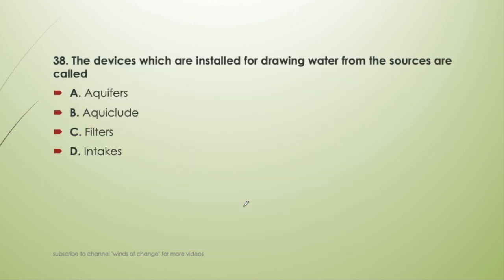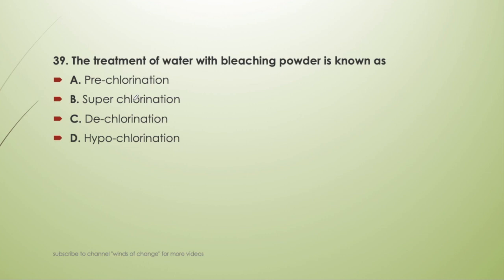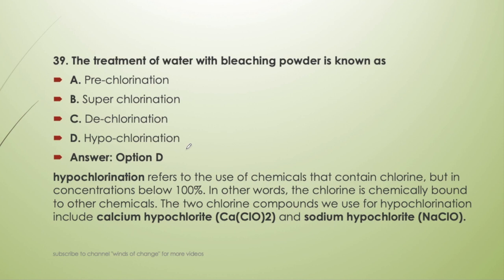Next question. The device that is installed for drawing water from the sources is called aquifer, aquiclude, filter or intake. It is also a very easy question, since the device installed for drawing water from the source is called an intake. Intake structures are usually made. Next, the treatment of water with bleaching powder is known as pre-chlorination, superchlorination, dechlorination or hypochlorination. So with bleaching powder, the treatment is called hypochlorination.